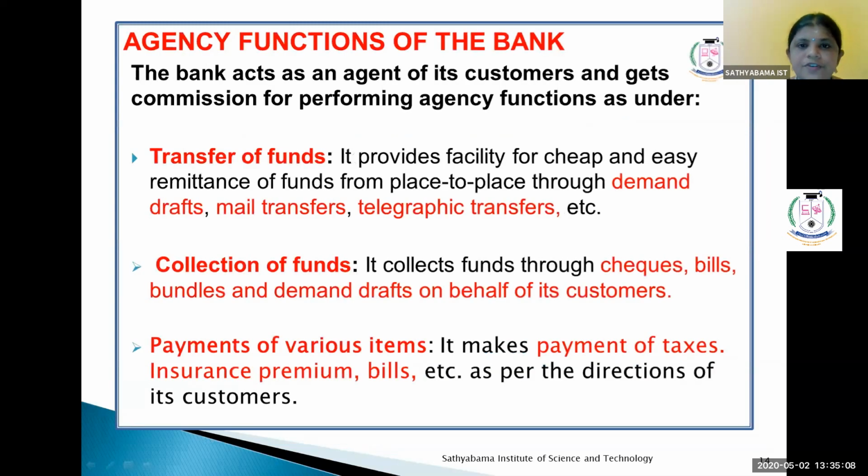Then agency functions of the bank. See, in the previous slides we discussed the overdraft facilities. Now it is the agency function of the bank. There are three agency functions. One is transfer of funds. It provides facilities for cheap and easy remittance of funds from one place to another place through demand draft, that is DD, mail transfers and telegraphic transfers.